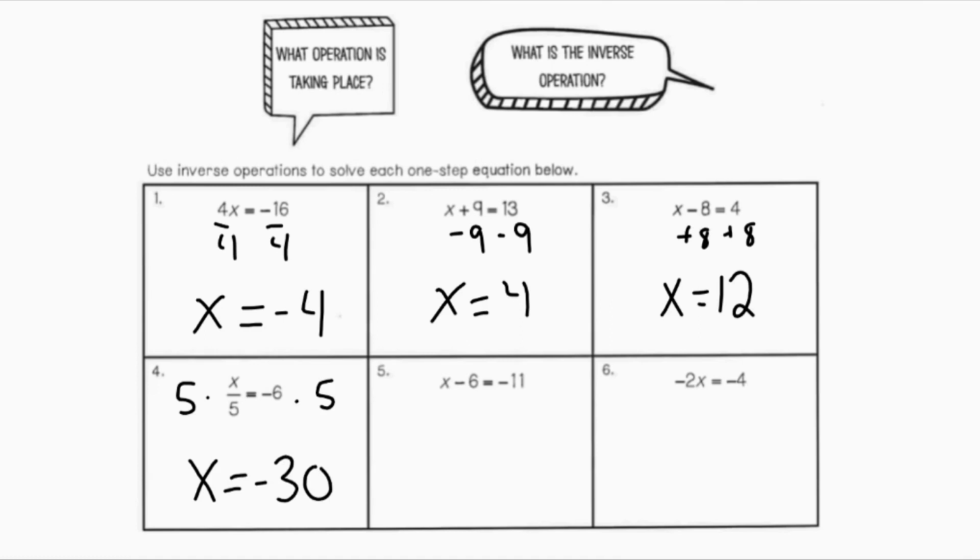Number 5, I have x minus 6 equals negative 11. This is subtraction, so my inverse operation will be addition. So I'm going to add 6 to both sides. So x will equal negative 5.